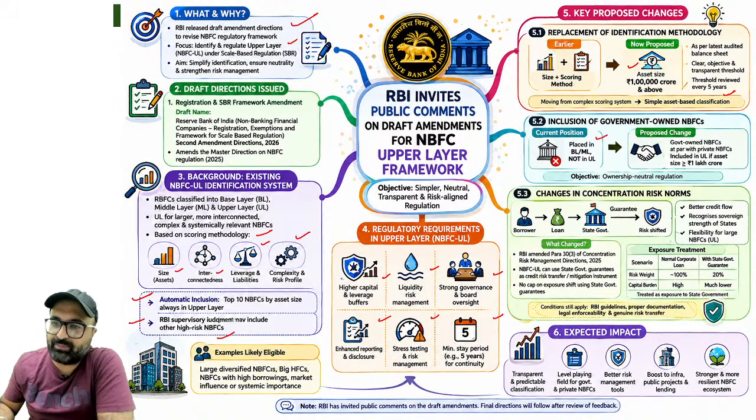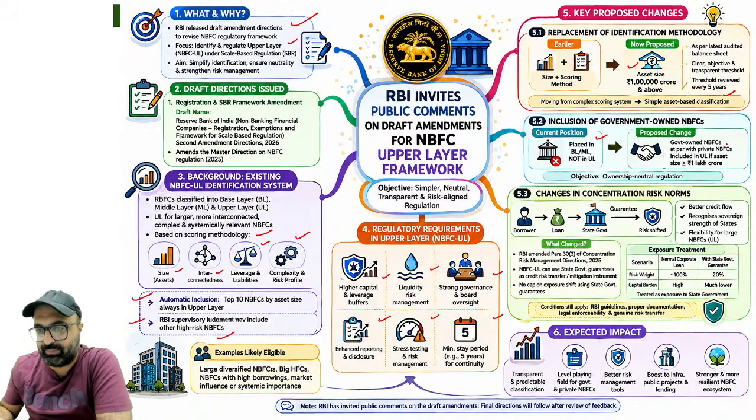Inclusion of government owned NBFCs. Now even the government owned NBFCs with asset size greater than 1 lakh crore, they will be part of the upper layer. अब इसमें कुछ चेंजेस हैं in terms of concentration risk norms.